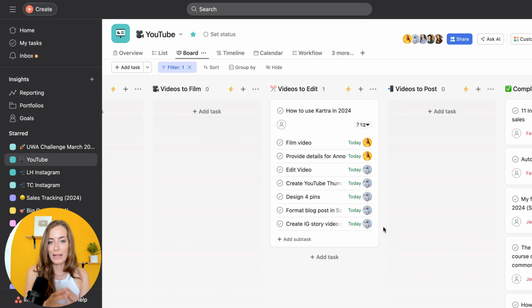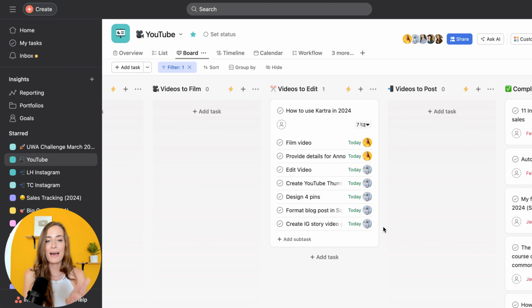This is going to allow you to really take a bird's eye view of any process in your business and figure out what are the pieces that you need to do and what are the pieces that you can actually outsource instead. Because all of these small tasks take up a lot of time and energy.